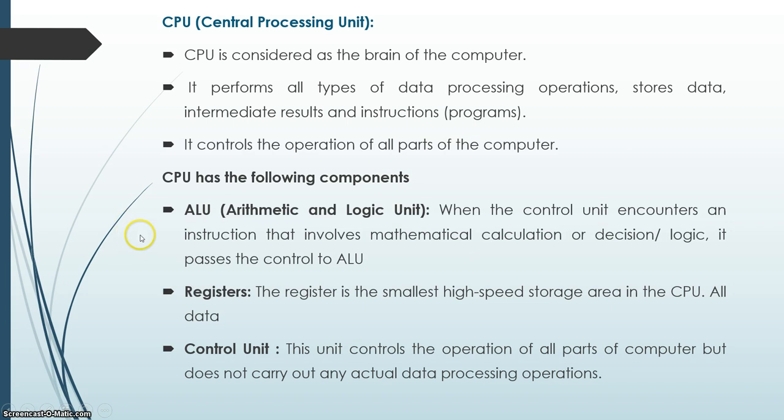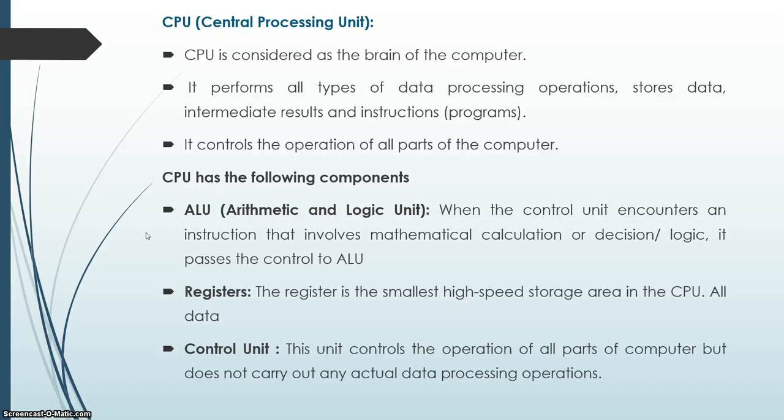ALU is the arithmetic and logic unit. When the control unit encounters an instruction that involves mathematical calculation or decision or logic, it passes the control to the ALU. All the mathematical calculations and logical operations are done by the ALU. Registers: a register is the smallest high-speed storage area in the CPU. Memory that resides inside the CPU is called a register.